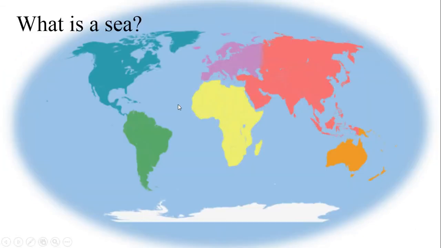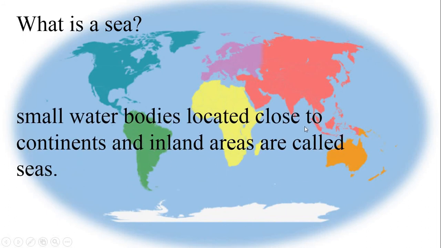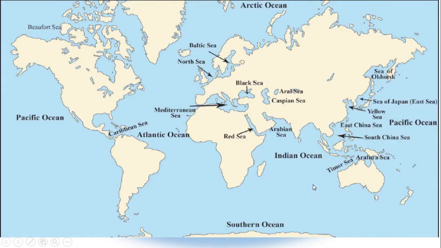Now let's talk about seas. What is a sea? As I told you, seas are located near to these continents and they are small water bodies. They can be seen inland as well. Small water bodies located close to continents and inland areas are called seas. Here in this map you can see some of the seas. The same map can be seen in your textbook.